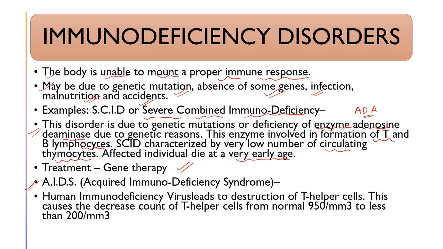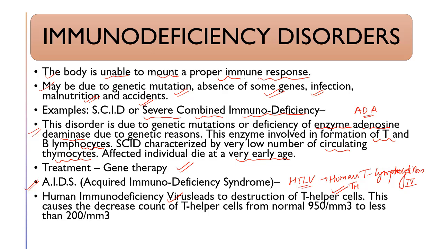AIDS, acquired immunodeficiency syndrome, is caused by a group of viruses which belongs to HTLV, human T lymphocyte virus. This strain 4 is designated as HIV, human immunodeficiency virus, which leads to the destruction of T helper cells, TH.